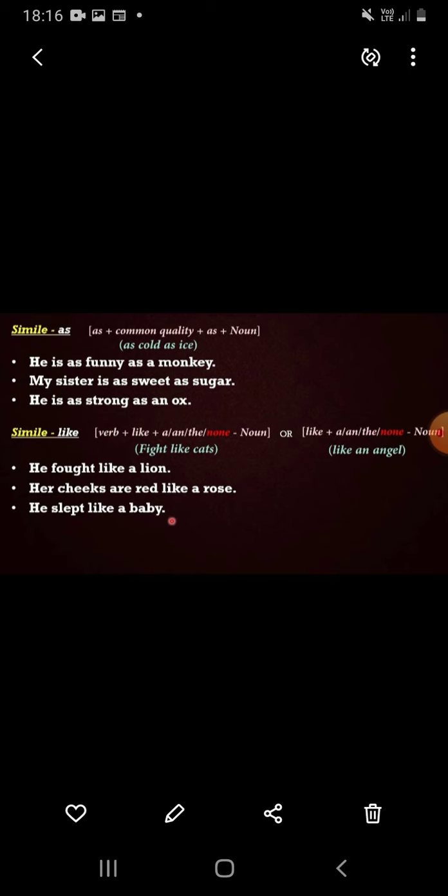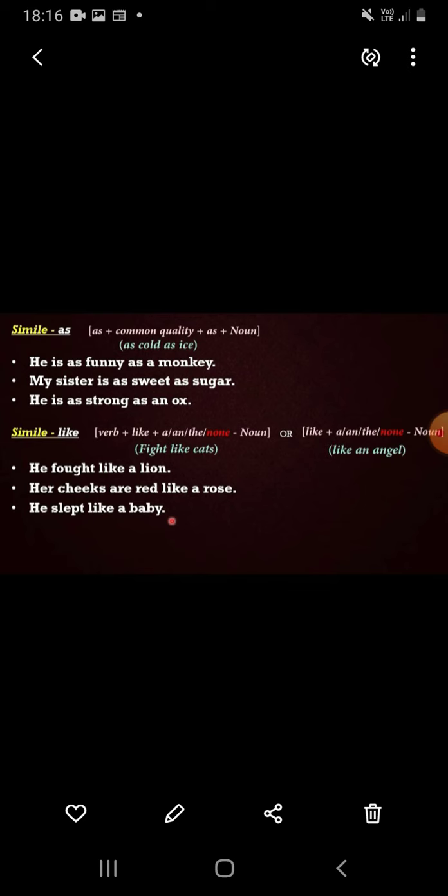First example: he is as funny as a monkey. In this sentence, there are two objects, one is funny and the second is monkey. It is a direct comparison between two objects.